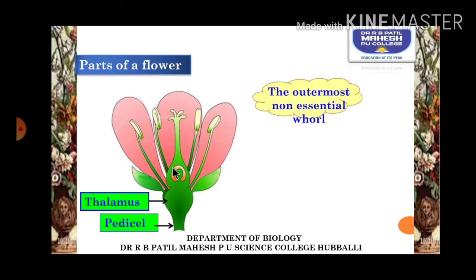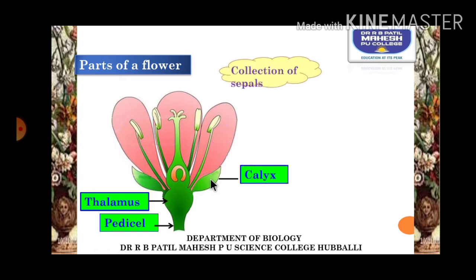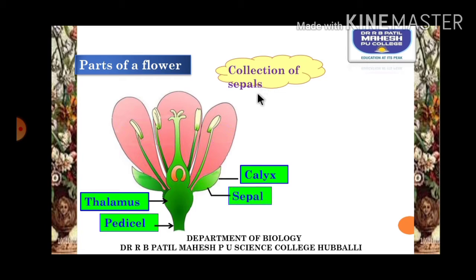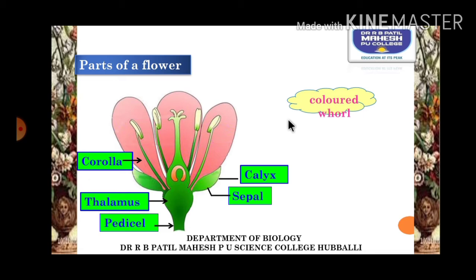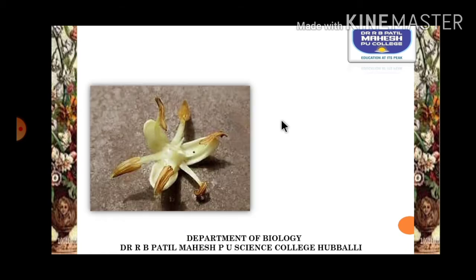The outermost whorl, as you can see here, which is green in color and non-essential for the process of sexual reproduction, is called the calyx. The individual units of the calyx are called sepals. So calyx can be defined as a collection of sepals. Now, the corolla is a brightly colored structure made up of a group of petals. The individual units of the corolla are called petals.